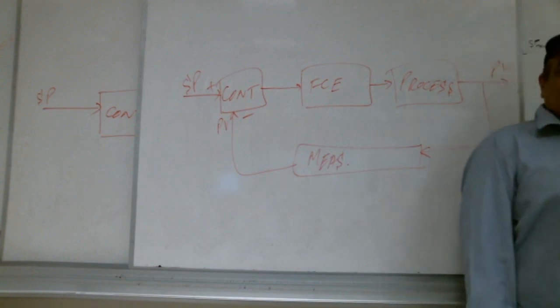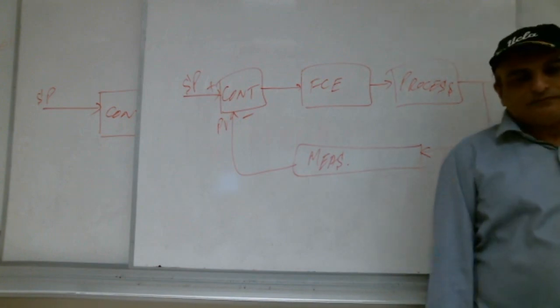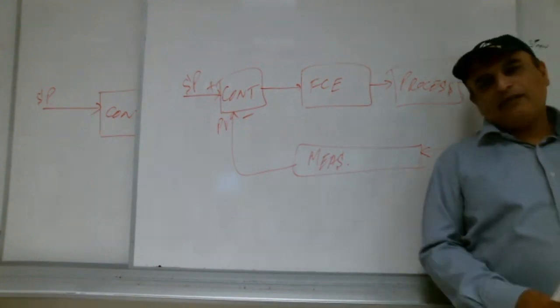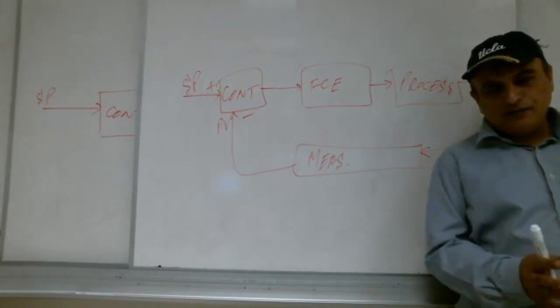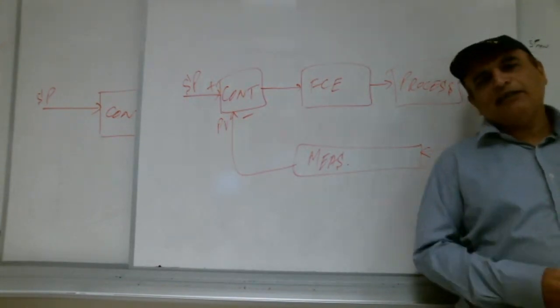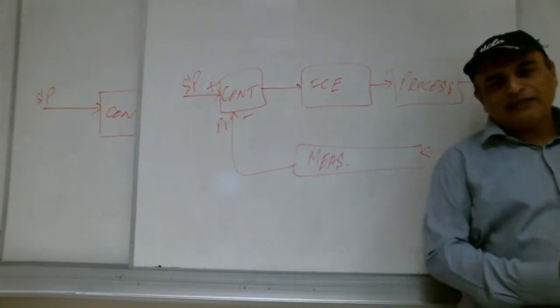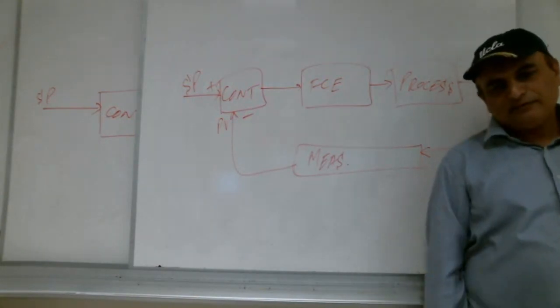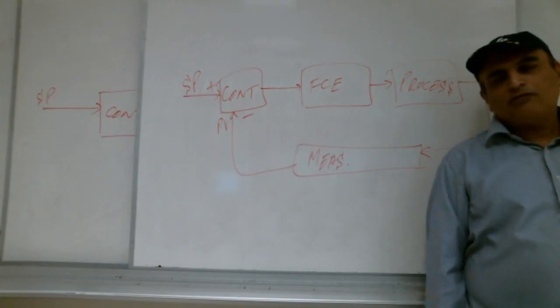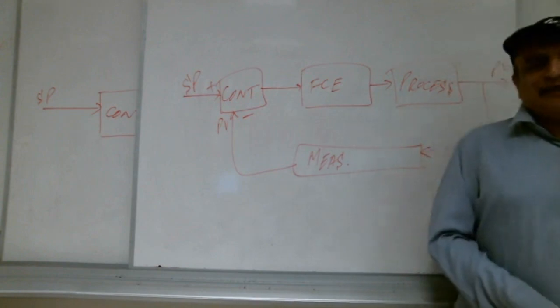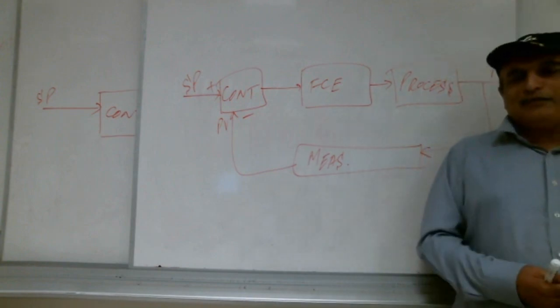How do we buy the food? According to feedback, first we should finish the food. When we finish the food, then we feel hungry. Then we should go and buy the new food. Do we do it like that? No. We buy the food already. We cook the food before we feel hungry.